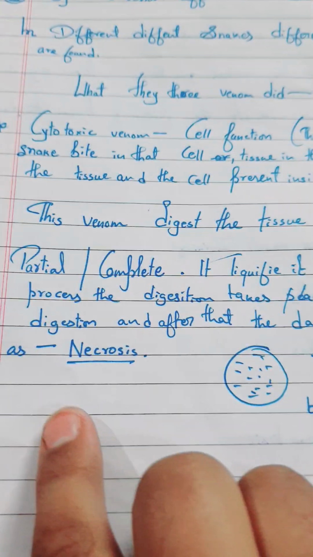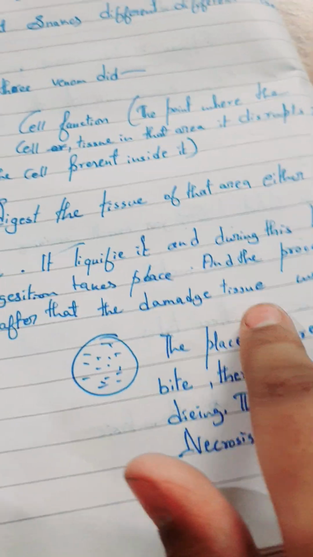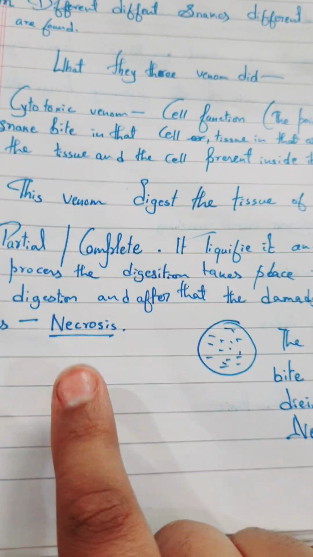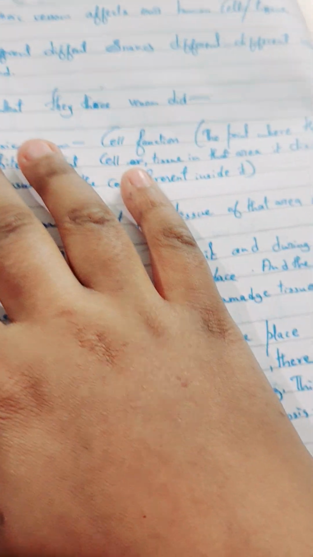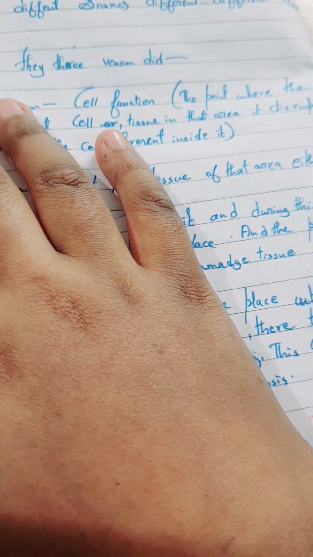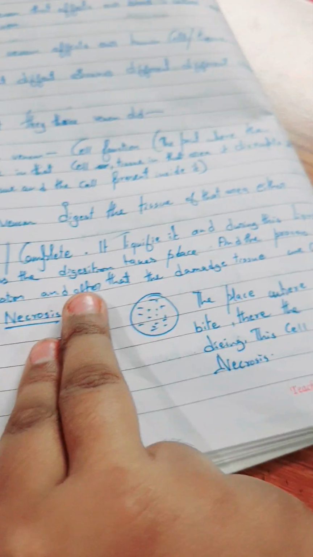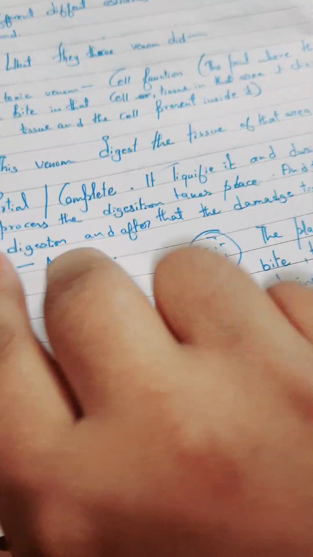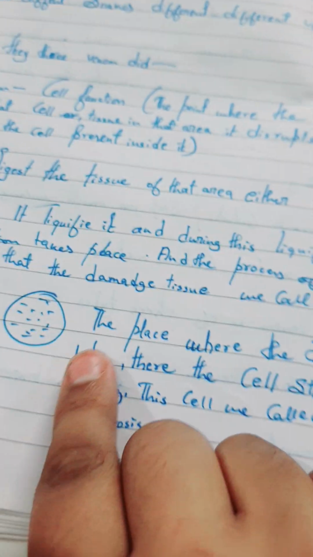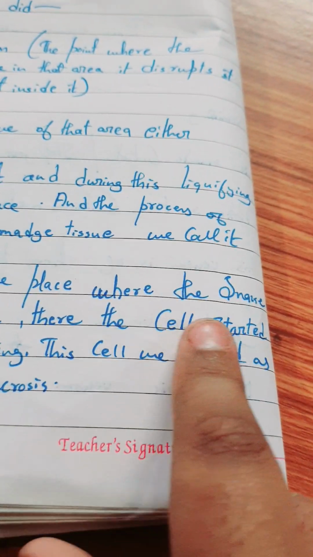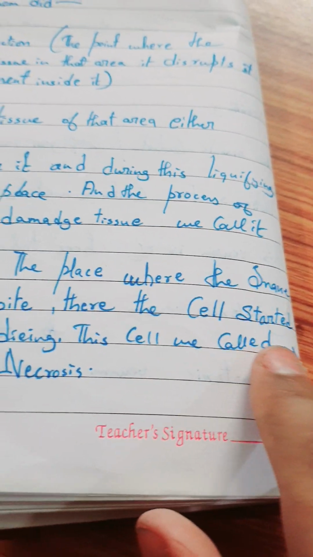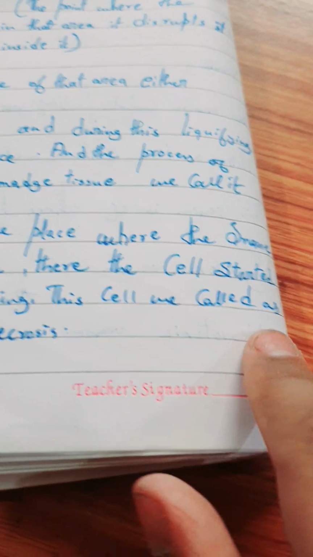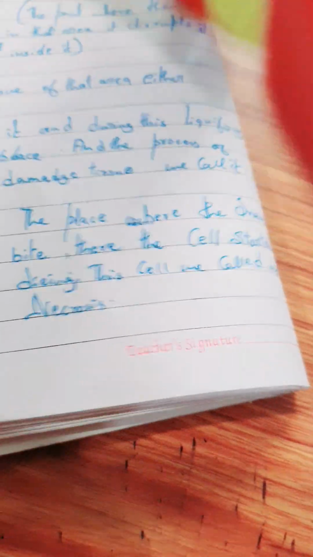After that, the damaged tissue is called necrosis. It is damaged only by venom, not by cutting. The cells at the bite site die, and this is known as necrosis.